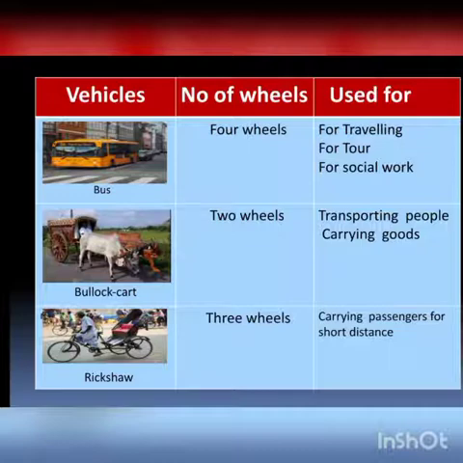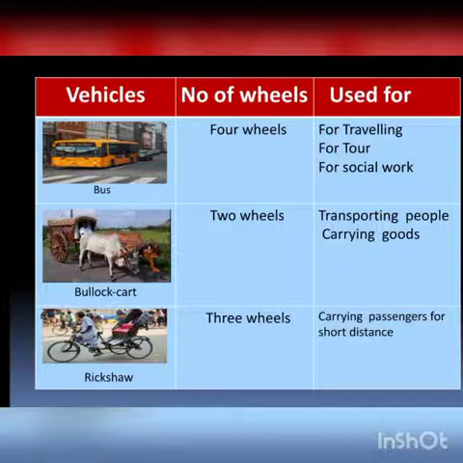It has four wheels and it is used for traveling, tour, and social work. The second one is an image of a bullock cart. It has two wheels. It is used for transporting people and carrying goods.